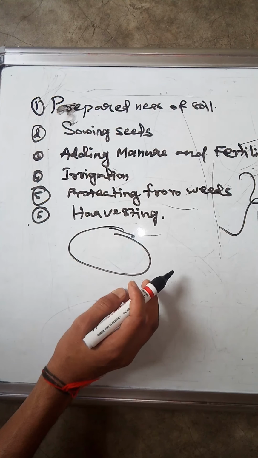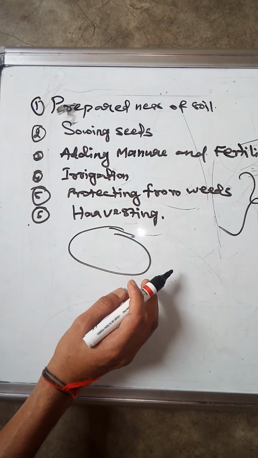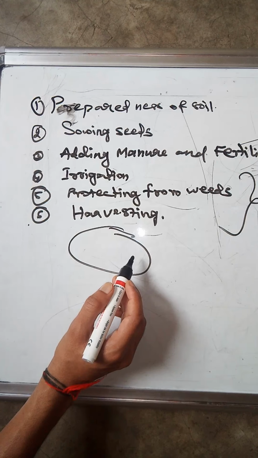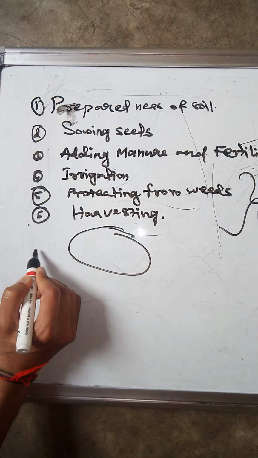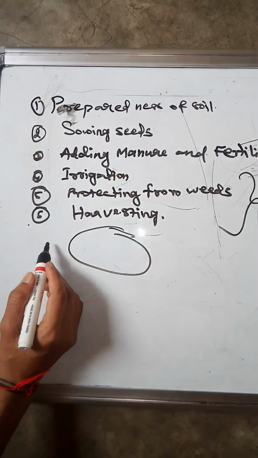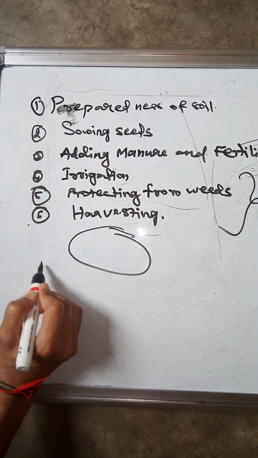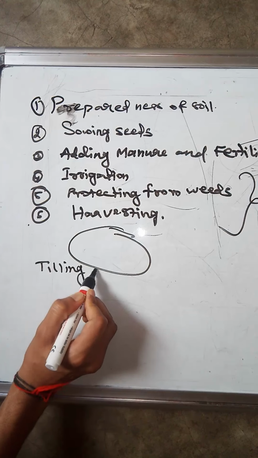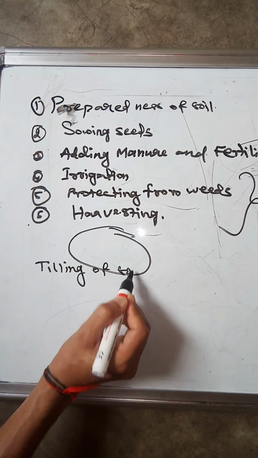Means the upper layer of the soil we convert into the bottom layer, and the bottom layer we bring up. So for that we have to do tilling of soil. Means preparedness of soil. In this, the first method is that we do tilling of soil, or you may call